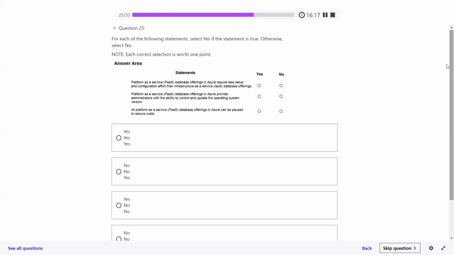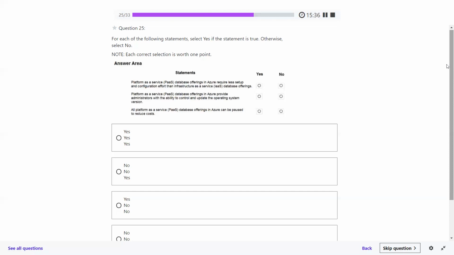Platform as a service database offerings in Azure provide administrators with the ability to control and update the operating system version. What do you understand as part of this option? Yes, the administrator is responsible, right? Even if you are using platform as a service, it's not like software as a service. Still, you have the power to change, the ability to control or update the operating system version. So that is perfectly fine. It will be yes.